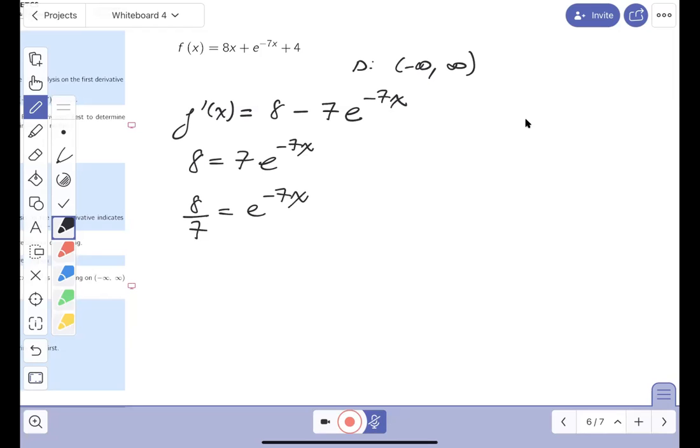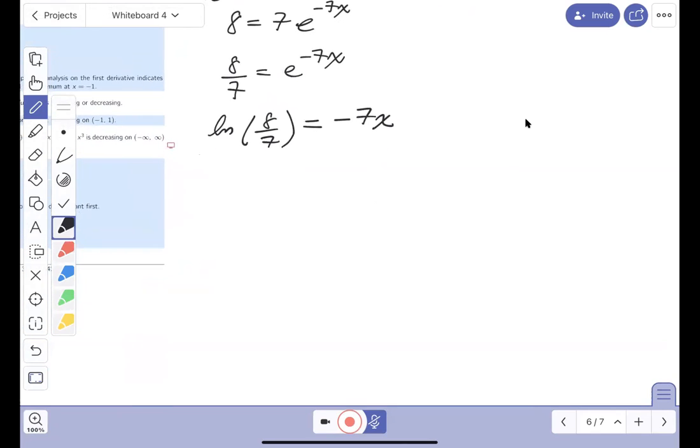Now I've got to solve the equation, and I'll do that by taking natural logs. The natural log of 8/7 is equal to minus 7x. And what do you get over here? I have to divide by minus 7, right? So it's going to be minus 1/7 times the natural log of 8/7 is equal to x.